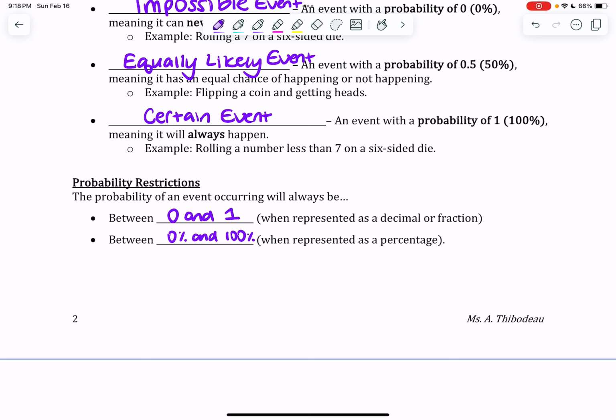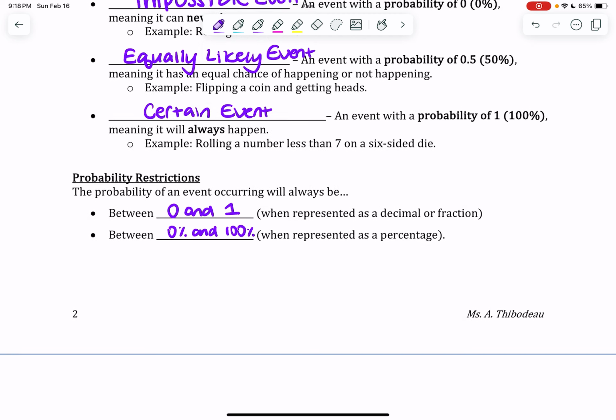And if I'm representing that as percentages, I need to have the percent sign because I know a probability of 100, if it's not representing a percentage, is not possible because 100 is greater than 1. The only time I can have a probability of 100 is if I am talking about a percentage, which means I need to have that percent unit there.